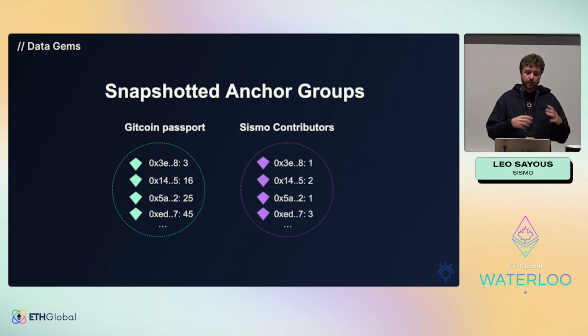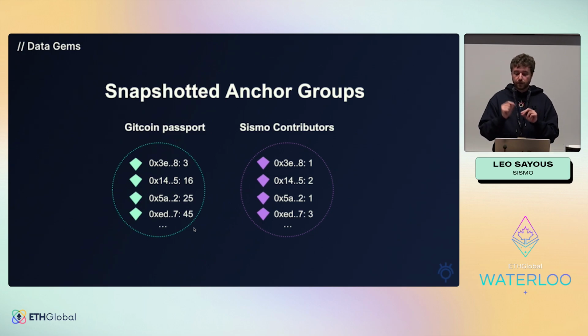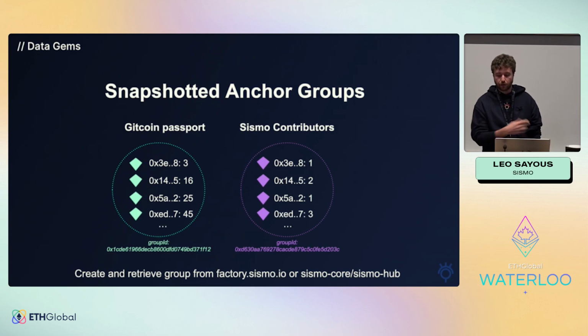So in Sismo, you need to generate the groups, the Sismo data groups, with all the holders of a Gitcoin passport and with the different values that it has, the different scores that it has. In the same way, in the Sismo contributors group, you have different levels to have different amounts of tokens in the safe drops I showed you before, and you can disclose which value you have. All these groups have a group ID. I will show you later when we code how to retrieve a group ID and how to create these groups using our factory or directly using our repository, which is an open source repository.